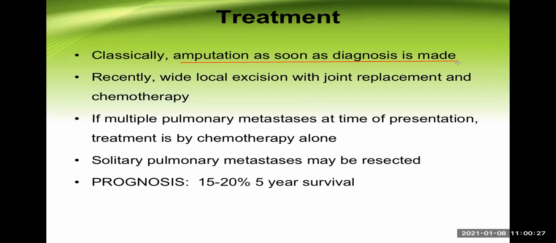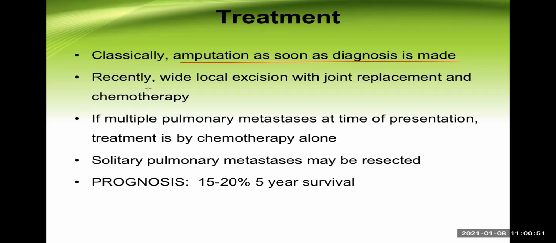But not all orthopedic surgeons agree with this. Sometimes there is something known as limb salvage surgery. They want to protect the limb. If the tumor is excised widely, along with a combination of radiotherapy and chemotherapy, then you don't need to go for amputation.